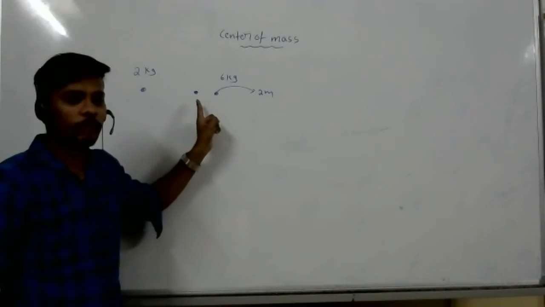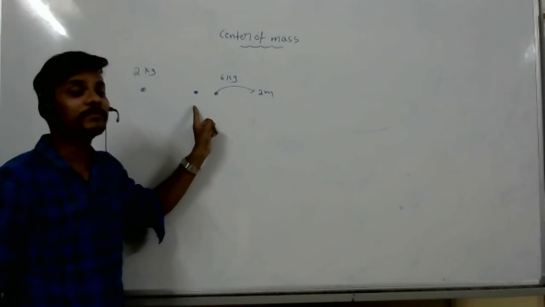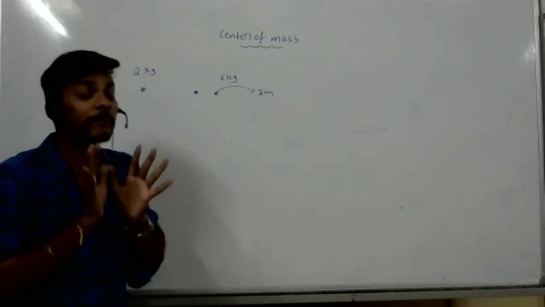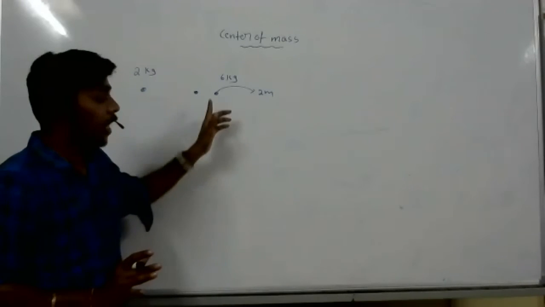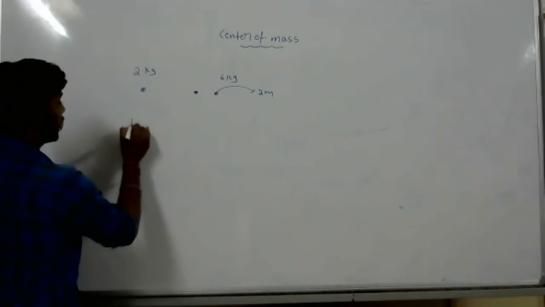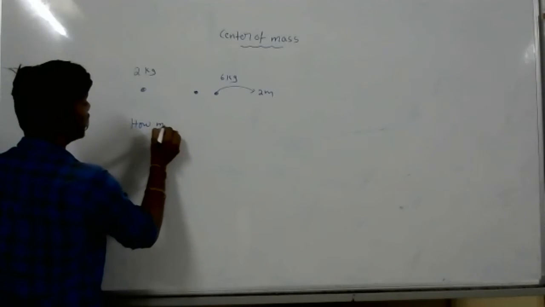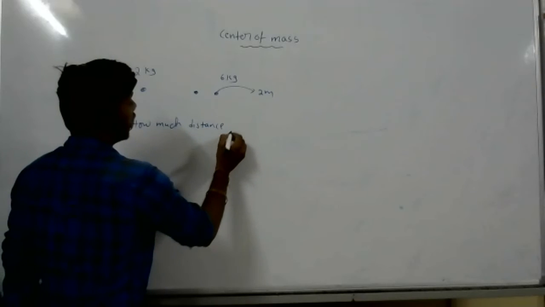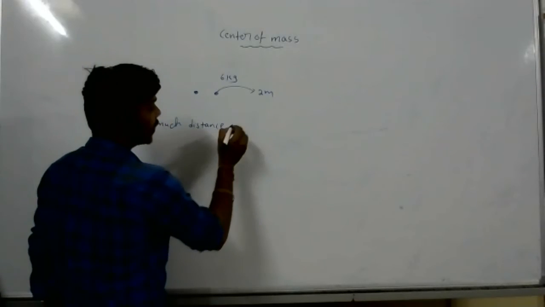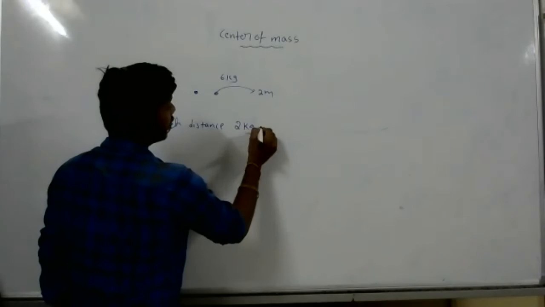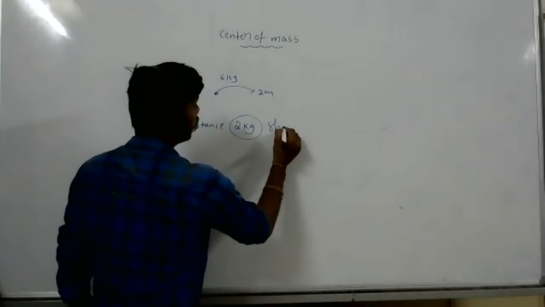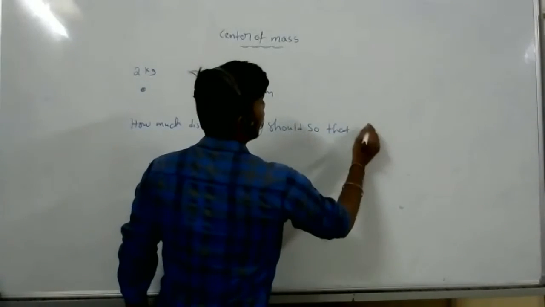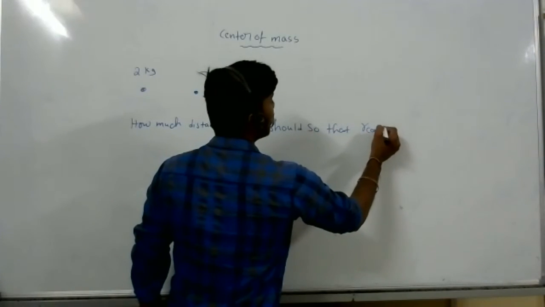When I'm shifting, what will happen to the center of mass? It will move towards it, right? But my concept is: how much distance should the 2 kg body move so that our center of mass is constant?